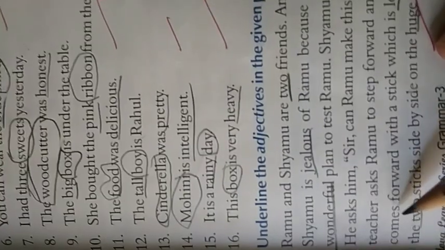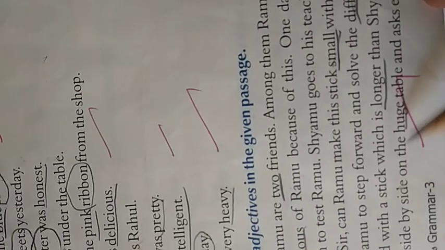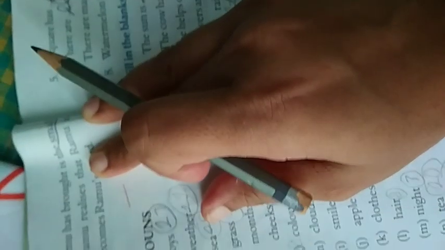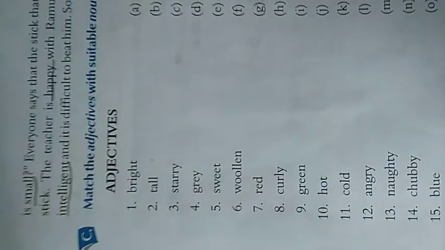Ramu comes forward with a stick which is longer than Shamu's stick. So underline it longer. He keeps the two sticks side by side. Two. Underline it. On the Hugh's table. Hugh's. Underline it. Table is a noun. So Hugh's is describing table. So it's an adjective. And asks everyone which stick is small. Small is also adjective. Underline it. Everyone says that the stick that Shamu has brought is the small stick. Do underline small.